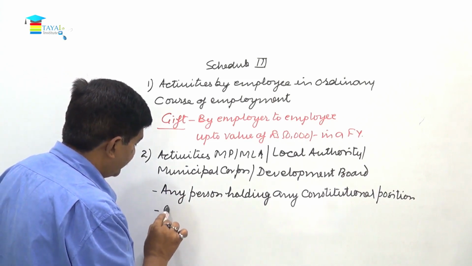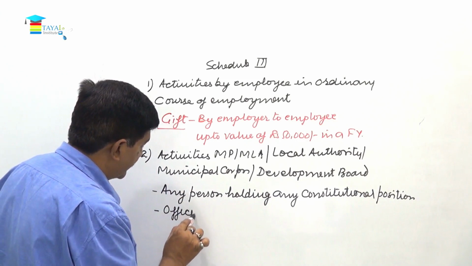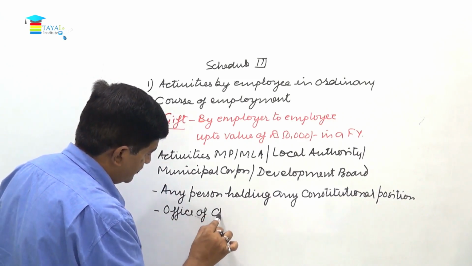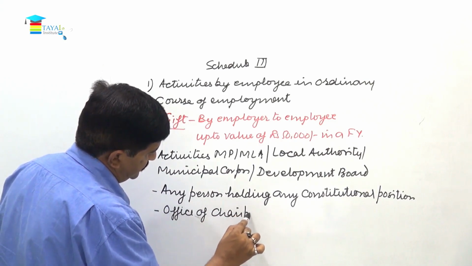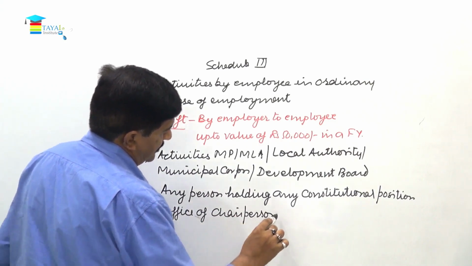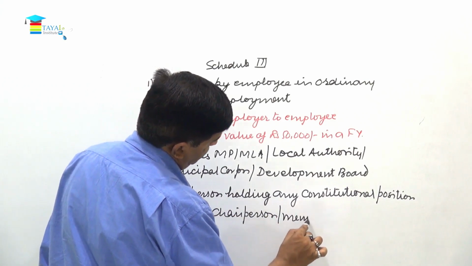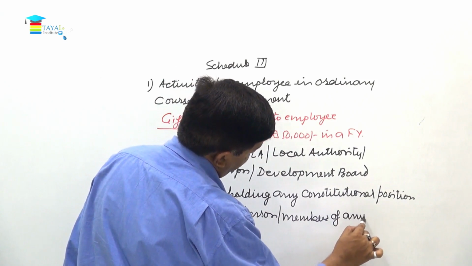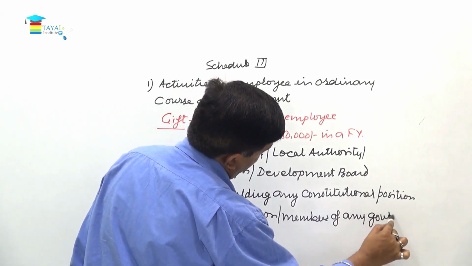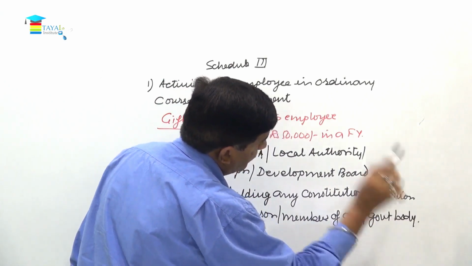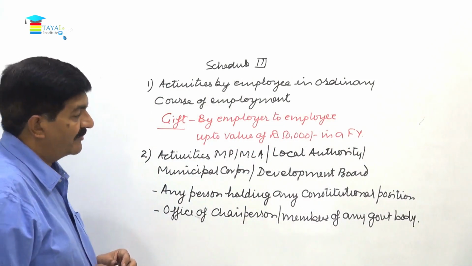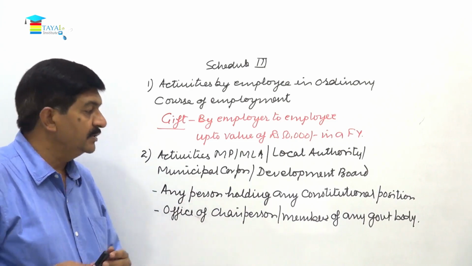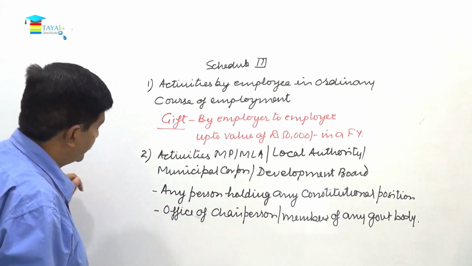Similarly, office of chairperson or member of any government body. Best example is SEBI. Any person who is appointed as a member of SEBI becomes a full-time employee, but still it is not considered as a supply of service.